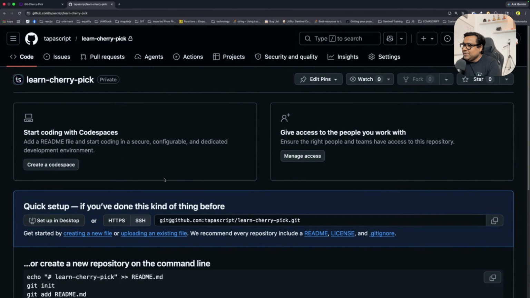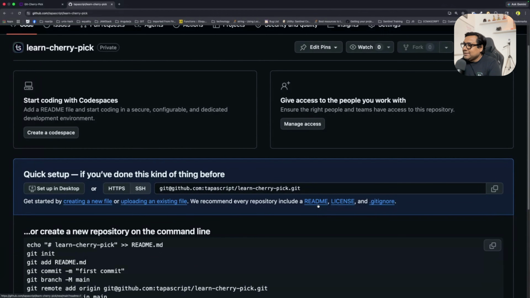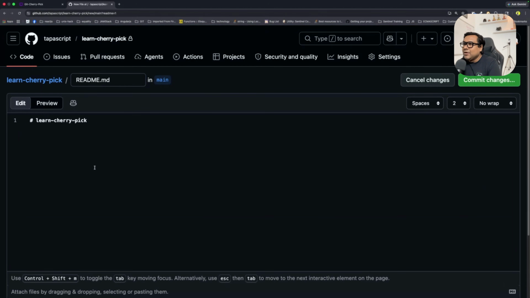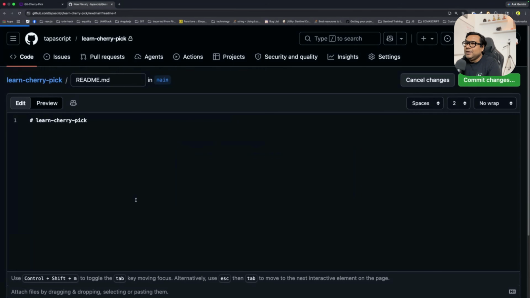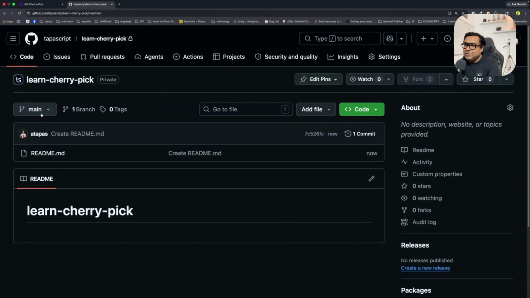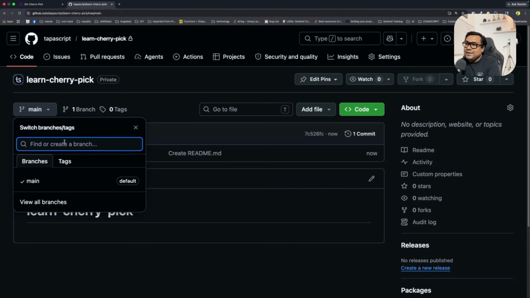The repository has been created. Let's create a README file to start with by clicking on this README, and we will commit the changes from here, and this will create the main branch. Yes, I have the main branch, and I have the learn cherry pick repository created. Now I can clone this repository and start creating branches like the feature branch and dev branch that I showed you, or I can start creating them from here also.